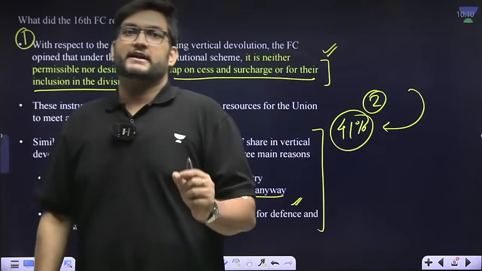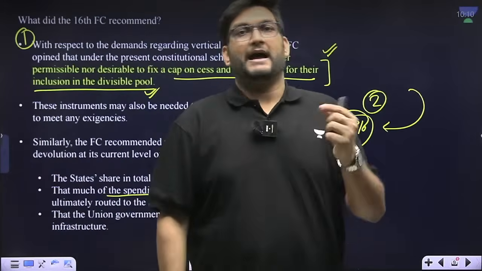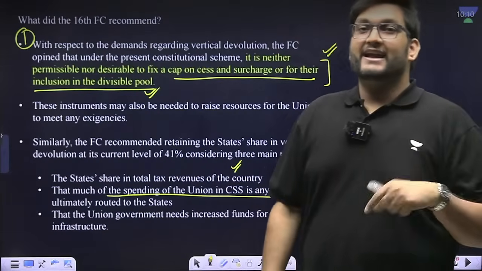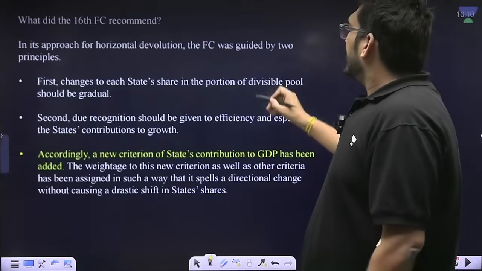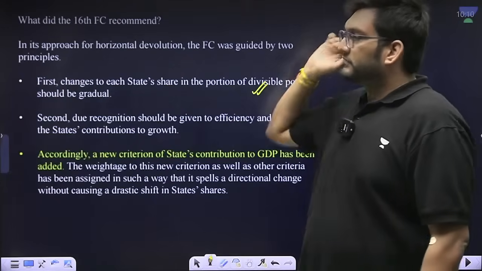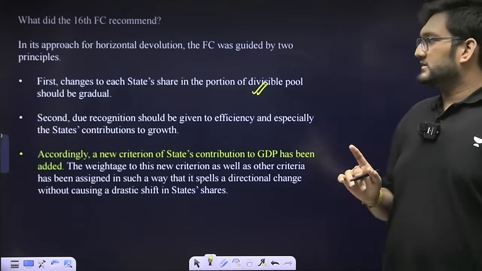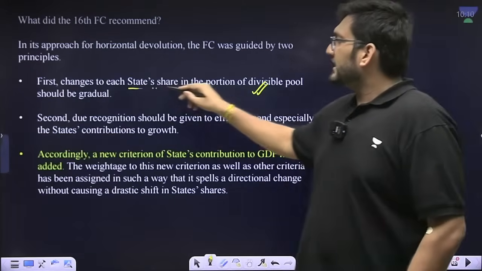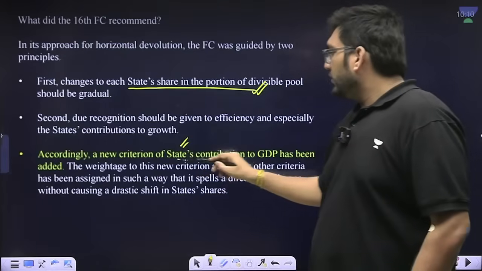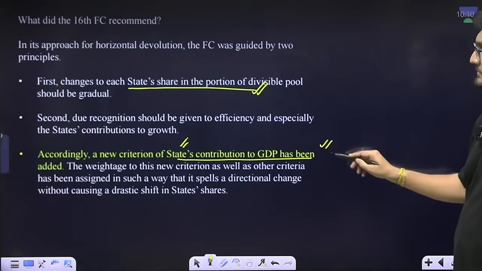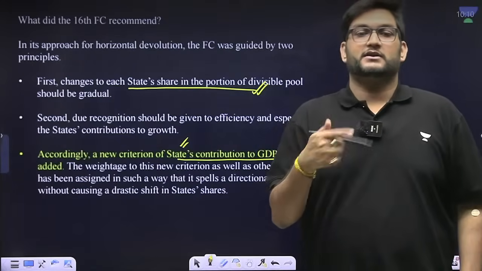But now the idea is defense and infrastructure spending has to increase. Therefore, we will not give you back that 1%. But where the real change has come through is in horizontal devolution. In horizontal devolution, for the first time, states' GDP contribution has been taken into consideration. Because state share should not change drastically, the new aspect of contribution to GDP has been added, and the weightage is such that it is not drastic.